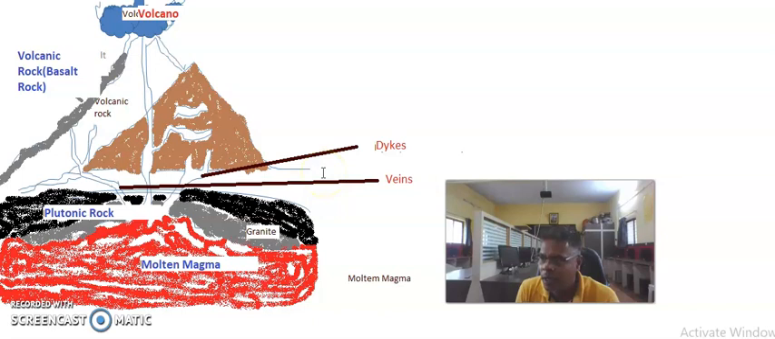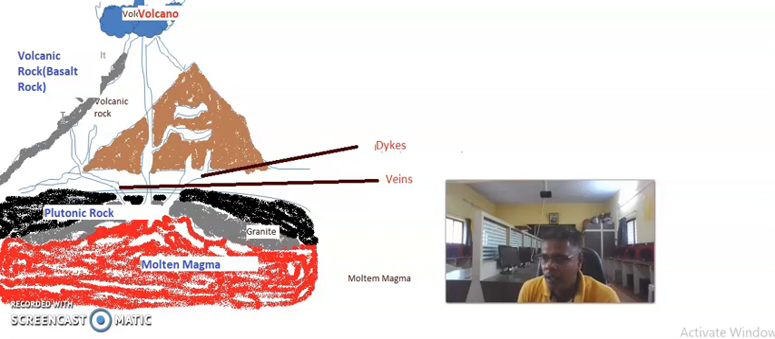The irregular and narrow cracks are filled by deposited molten material, which is known as veins. Then the second class is the volcanic rock. These rocks are formed when molten mass is poured out on the surface of the earth and consolidated on cooling, which is known as basalt rock.